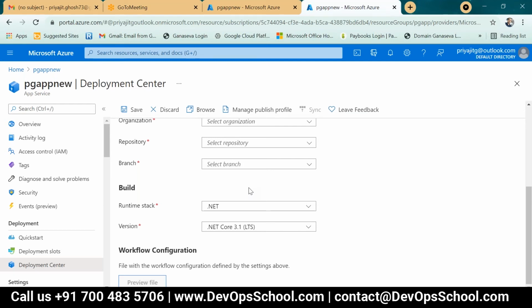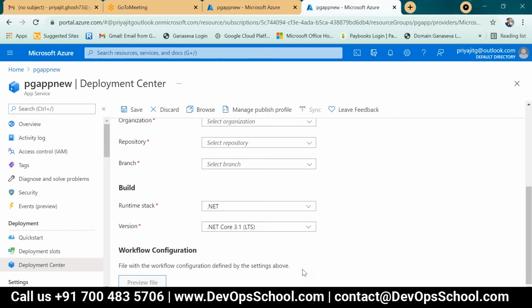Now this build, whatever we chose in the first screen, will come automatically here, correct? Automatically .NET. But as per you said, it cannot be changed if I'm developing the code in .NET. As per my previous experience, I changed it to Python, and there was a connectivity issue. I faced it a lot. After that, I transferred it to API Management, connected via API, and the issue was resolved.